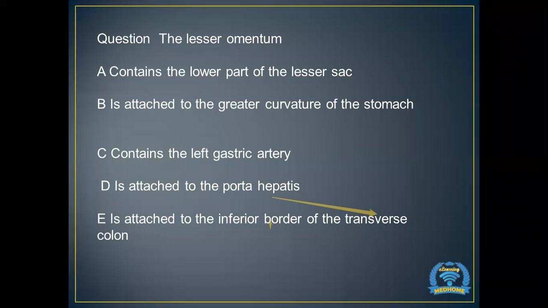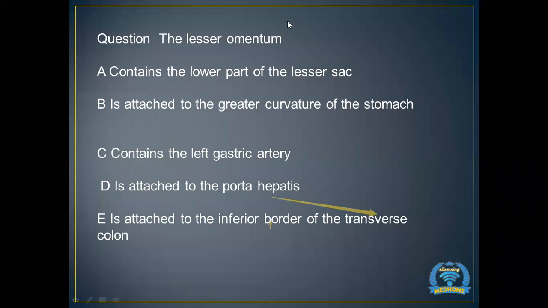So should I take you to the lesser omentum? Or remember the boundaries? Meanwhile, I want all of you to answer in the chat box for me. It is attached to the porta hepatis, madam. In what shaped boundary? So the vertical ligamentum venosum and the horizontal limb is attached to the porta hepatis, and the lateral border is attached to the lesser curvature of the stomach and lower border to duodenum.